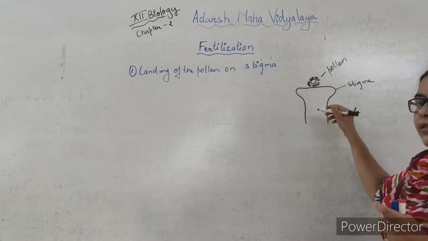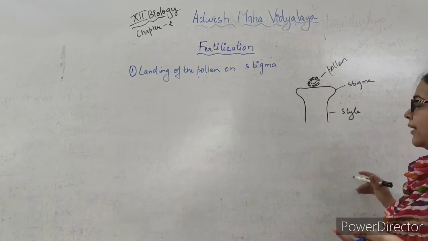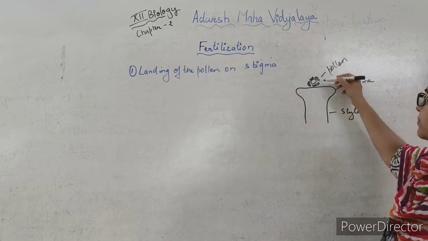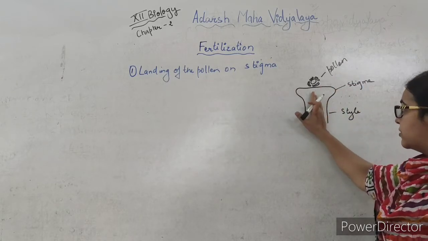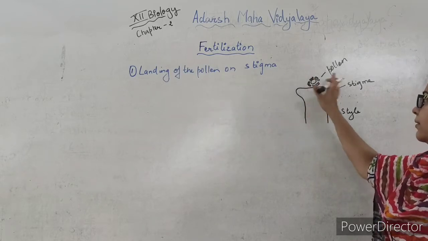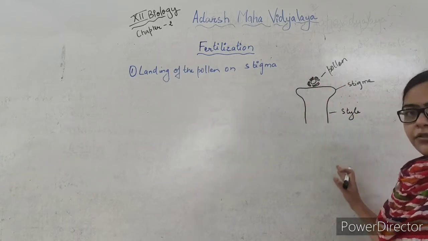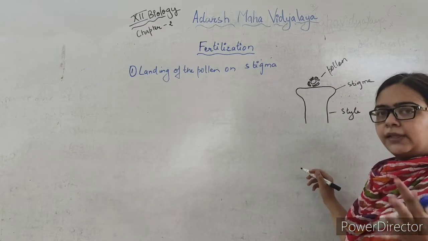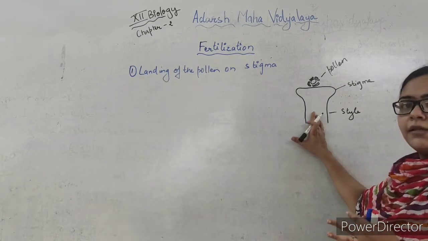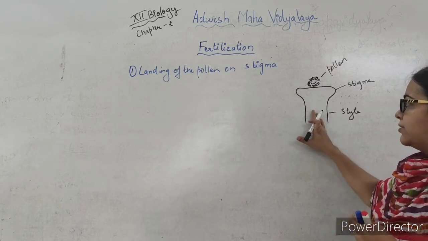If both are from the same species, a chemical dialogue will occur, and if this pollen is not from the same species as that of this stigma, then the fertilization will not occur. Artificial fertilization we can do, but that is another thing. That is, it is the naturally occurring fertilization.